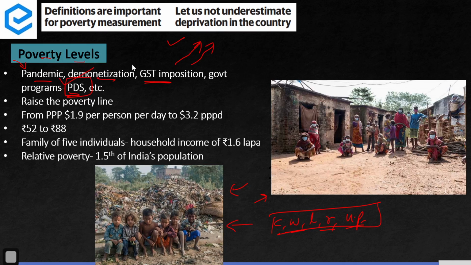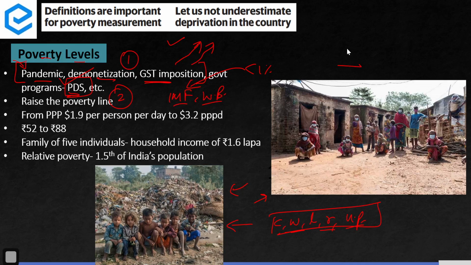So there are two reasons why people want to know about the poverty levels in the country. First, curiosity to understand whether government schemes have functioned and had some impact. And the second is that they want to raise the poverty line, because it is being heard in international fora, IMF says, World Bank says, all of them say that the poverty levels in the country have declined, with extreme poverty below 1%, IMF says.